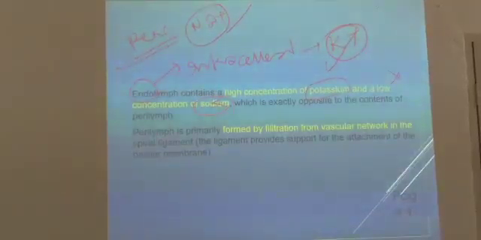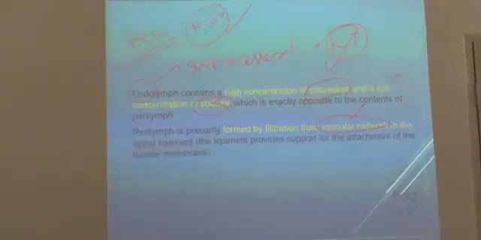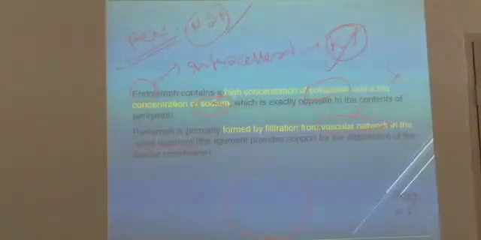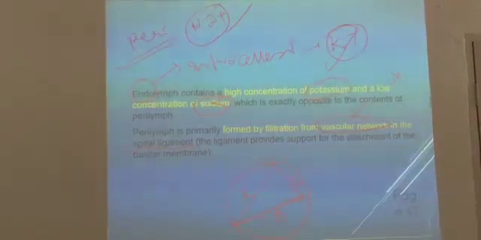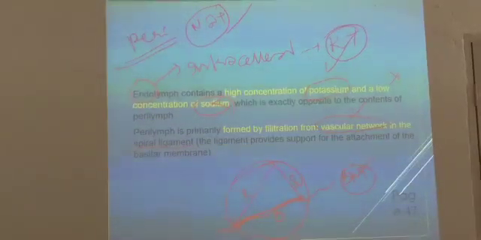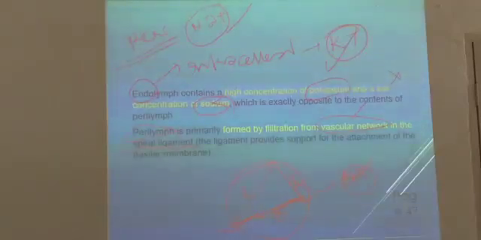Perilymph is primarily formed by the vascular network, especially in the spiral ligament, the ligament which provides the support of the basement membrane. I told you, what is the spiral ligament actually? It is related to Reissner's membrane, basilar membrane and stria vascularis. This spiral ligament provides attachment to the basilar membrane, therefore it forms the perilymph. We have already seen. So perilymph of scala vestibuli is formed by plasma. Perilymph of scala tympani is formed by both plasma and CSF.